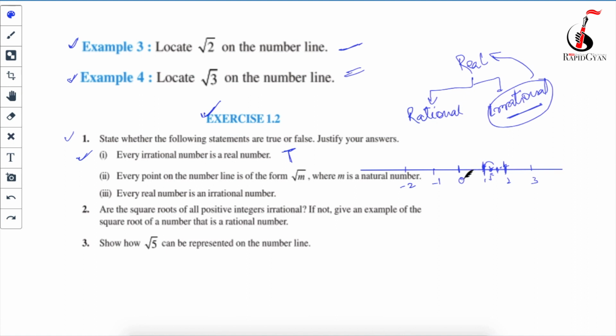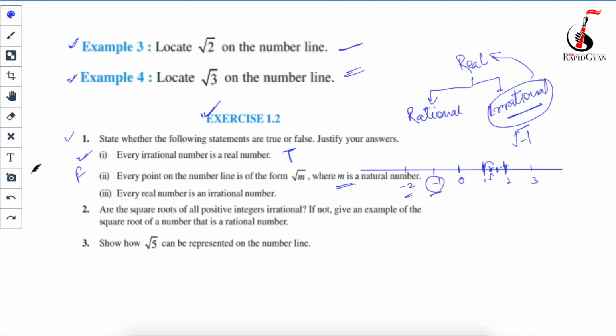Also you cannot represent negative numbers, no? You cannot find the value of under root minus 1, because they are saying m is a natural number, but on the number line I am also seeing minus 1 and minus 2; negative numbers are also present on the number line. So this statement is false, and the reasoning you can write is that the negative real numbers cannot be written. They will not fall under this category.